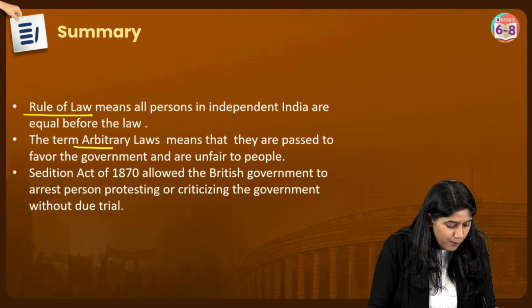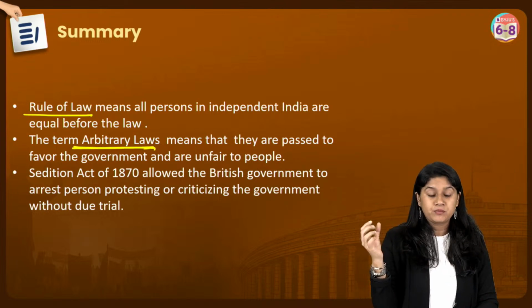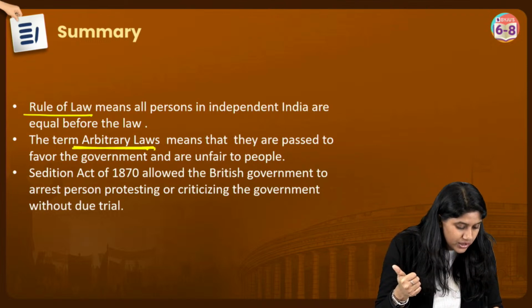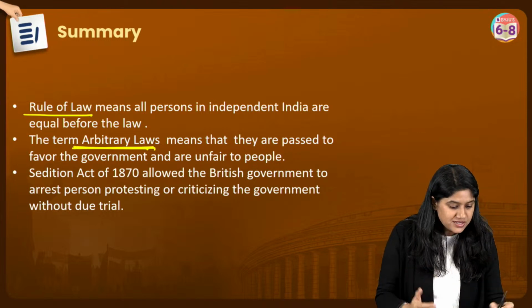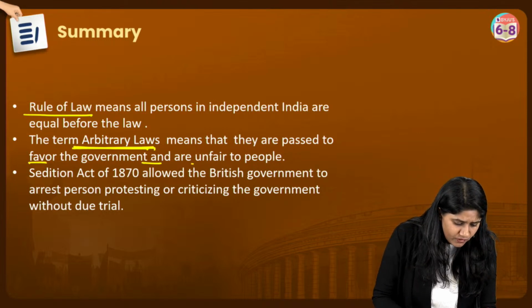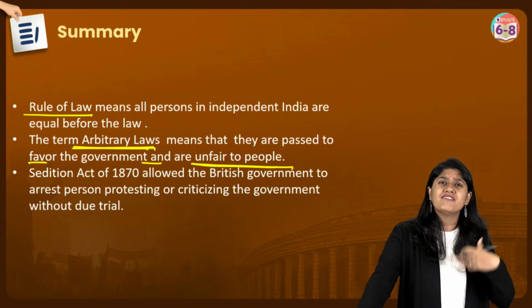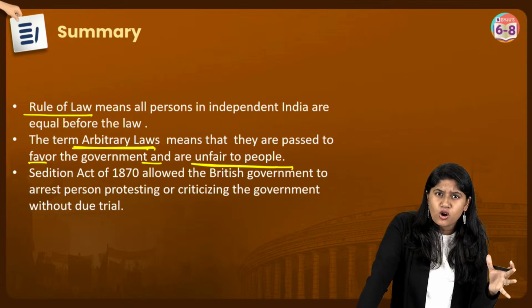We discussed two important laws which were there in the British time. First, the arbitrary law, which means that they can pass any law, anything which will be very unfair to the people. These laws were very vague.